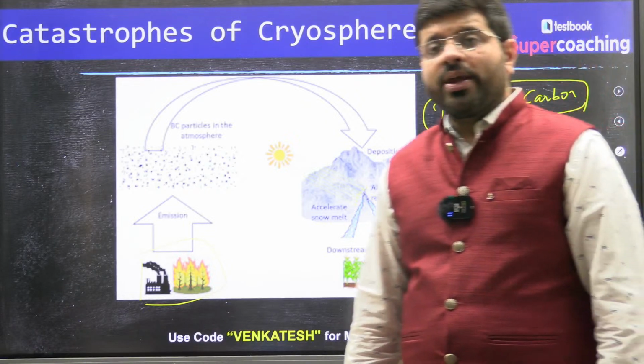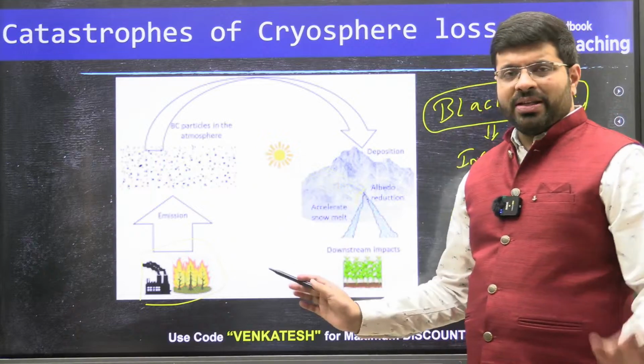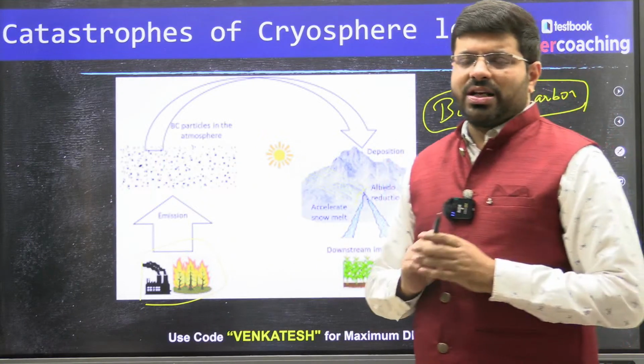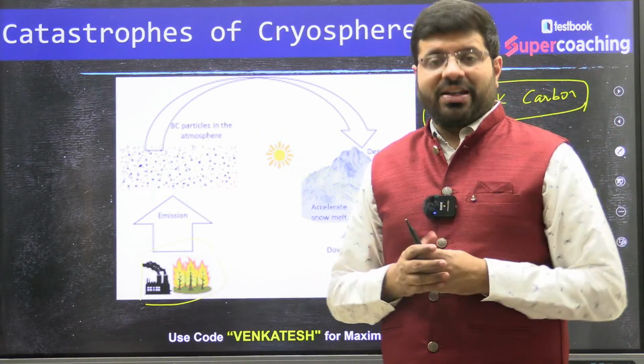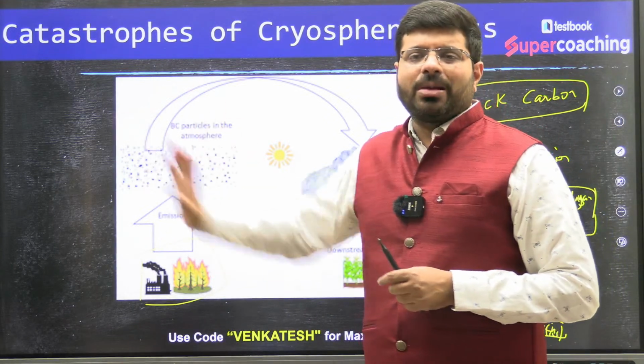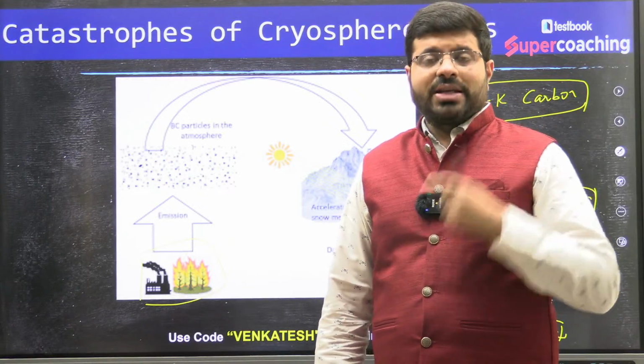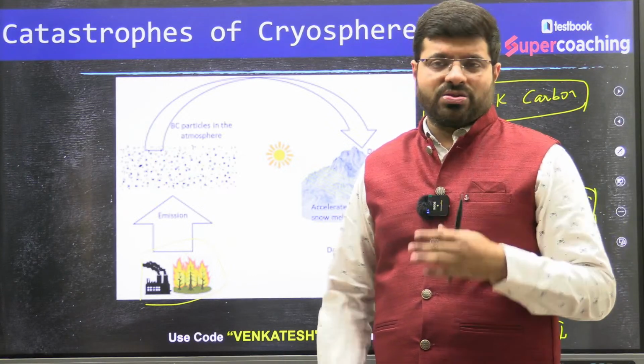I hope you are following. Okay, yes. Now, what is the simple thing? There are certain particles which are emitted by our man-made activities, say through incomplete combustion. There is a material called black carbon which is released. This black carbon is like a greenhouse gas. It is transferred by the winds of the plains towards the Himalayas.